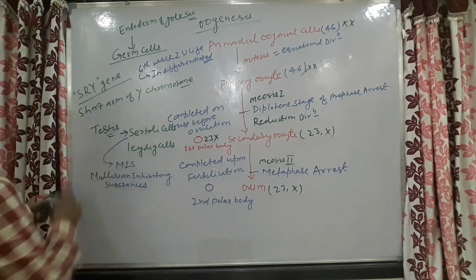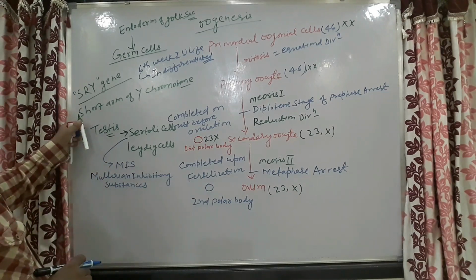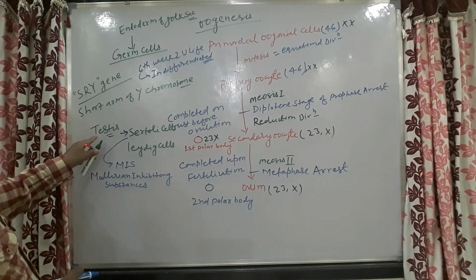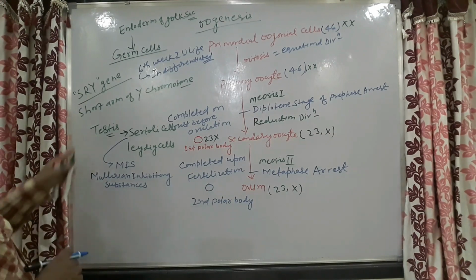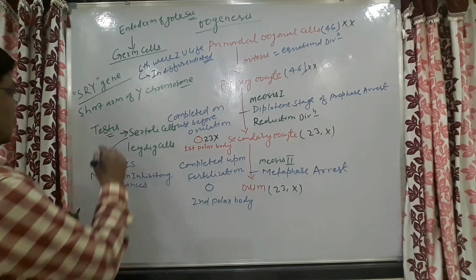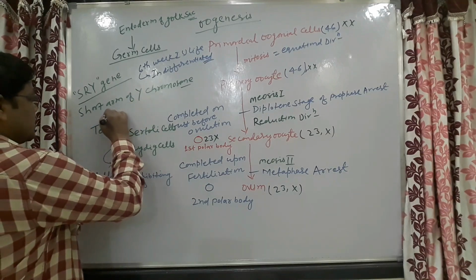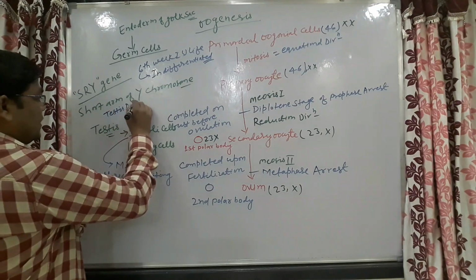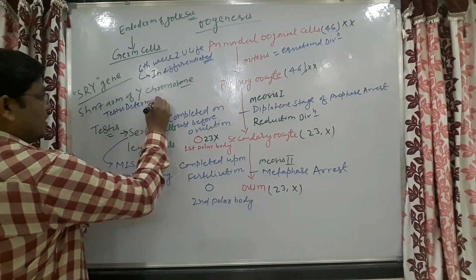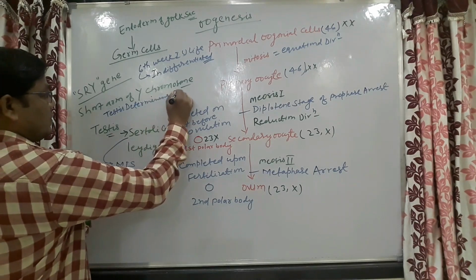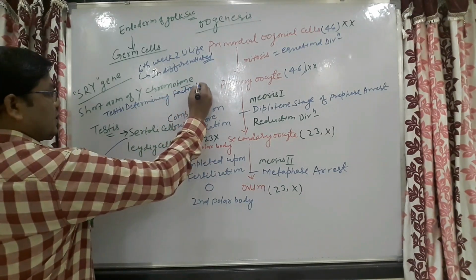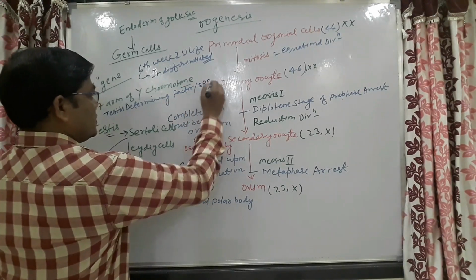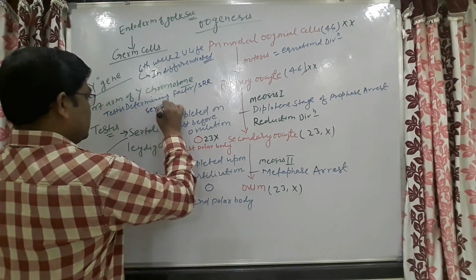Just a minute. Why will the testis be formed? Because the short arm of the Y chromosome has the testis determining factor region, also known as the SRY region, the sex related region.